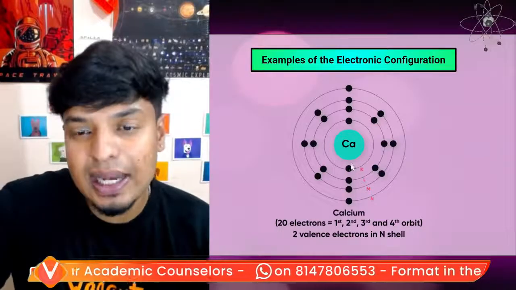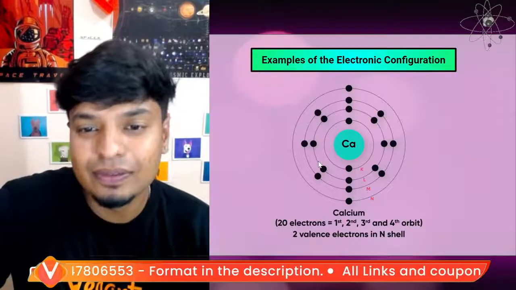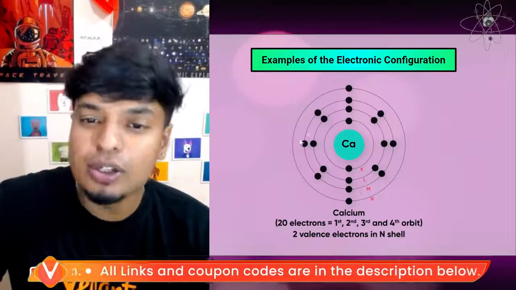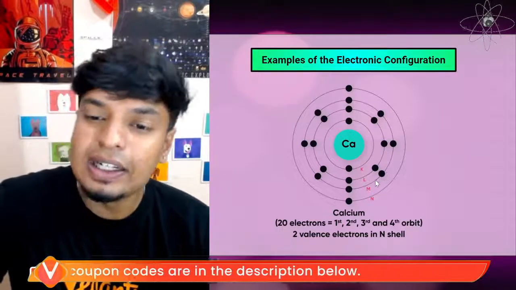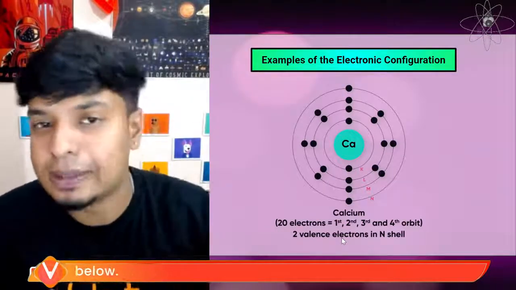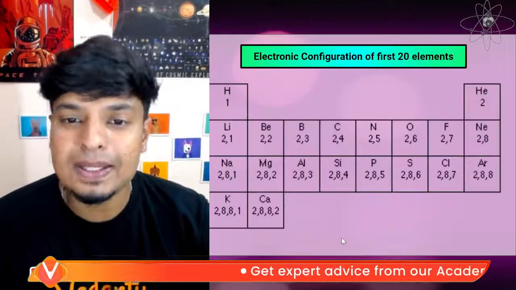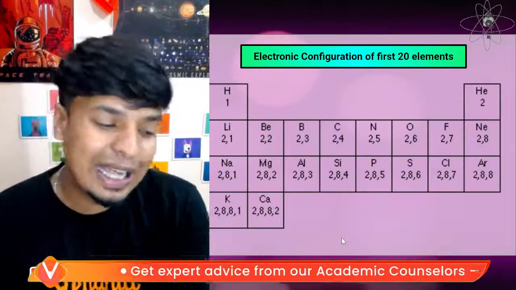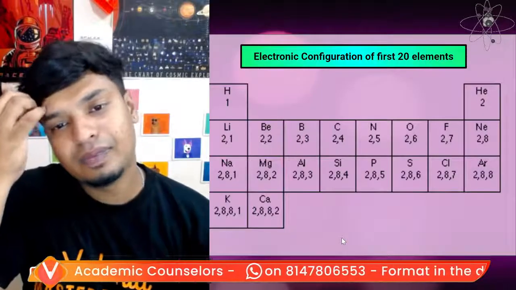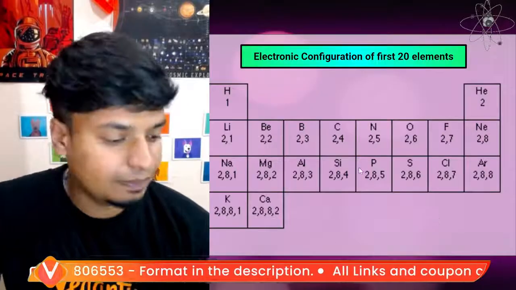See, 2 in the first shell, that is your K shell. Then comes your L shell, which has 8. Then comes your M shell, which again has 8. Then comes your N shell. So like this, we can arrange the electrons inside the atom in their own respective shells. Got it? So similarly, we can find for all the first 20 elements. If you want to have a look at this, helium, lithium, beryllium, boron, carbon, nitrogen. For everything, it's given here.